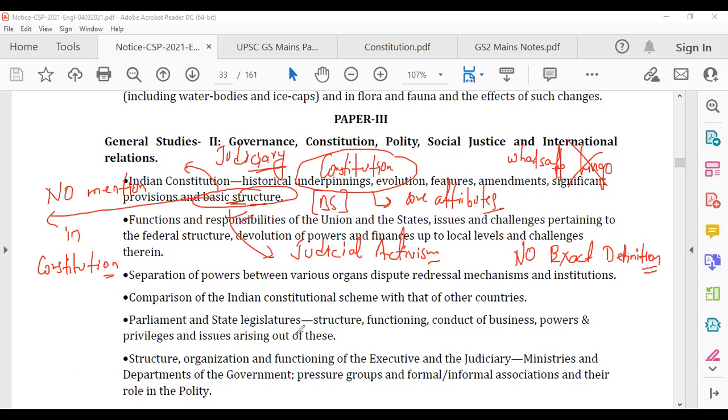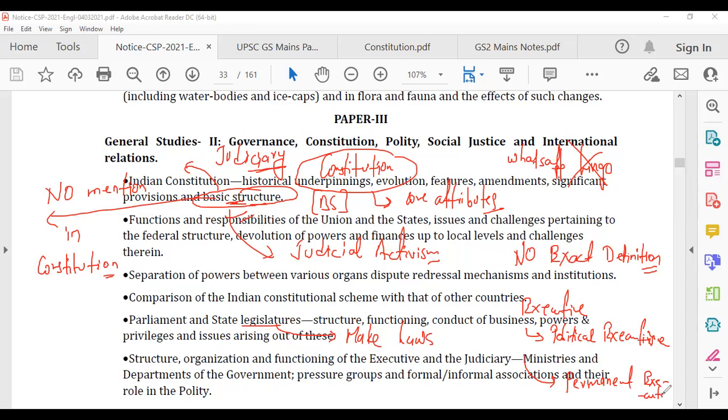Now there are three things: legislature, executive, and judiciary. So what does legislature do? They make laws. Legislature means parliament or your state legislature. Executive is PM, CM, and not only them, even you people, when you become a civil servant, you are also executive. So executive are of two types: political executive and permanent executive. These guys, PM, CM, Modi ji, Hemanta Biswa Sarma sir, other people, they are political executive,